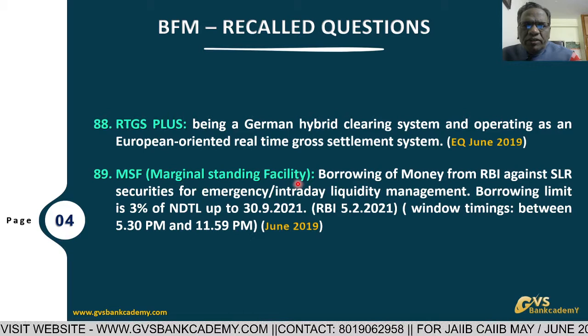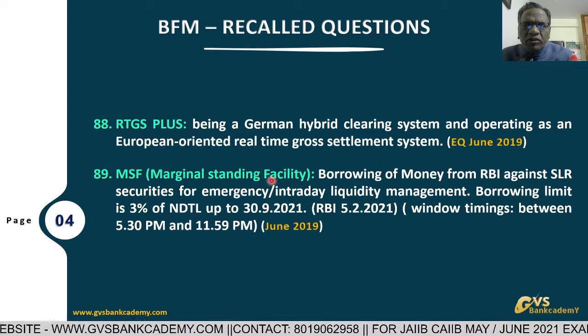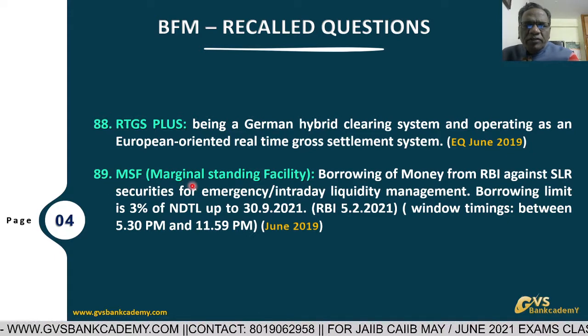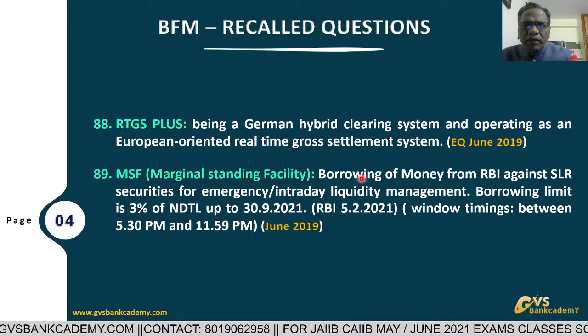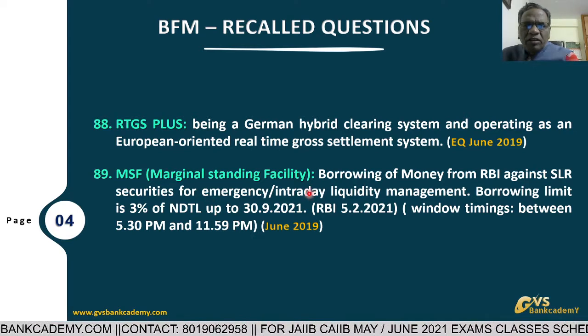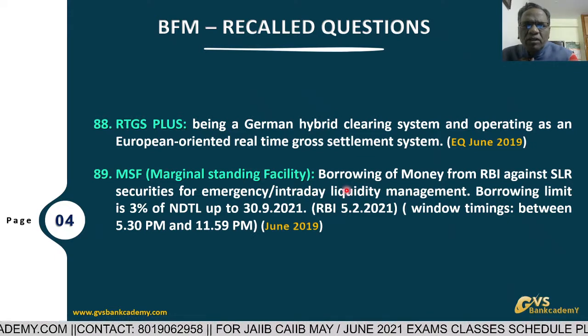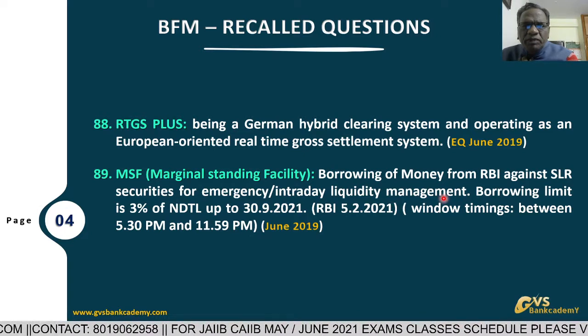Marginal standing facility. This is a part of the LAF, liquidity adjustment facility, of RBI monetary policy rates. Under the marginal standing facility, banks are allowed to borrow from RBI for emergency or intraday liquidity management, for overnight purposes.